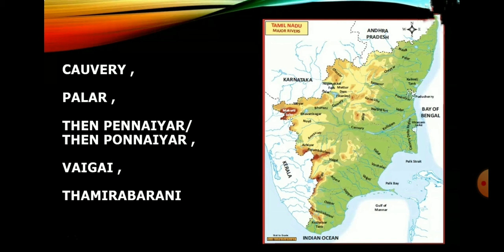Next one, the Pennayar or Ponnayar or Thenpennai. It too originates from the eastern slope of Nandi Durga hills in eastern Karnataka. It drains an area of 16,019 square kilometers, of which nearly 77% lies in Tamil Nadu.